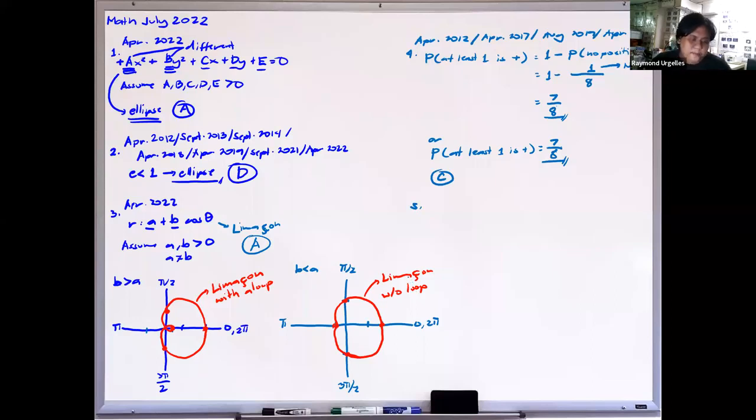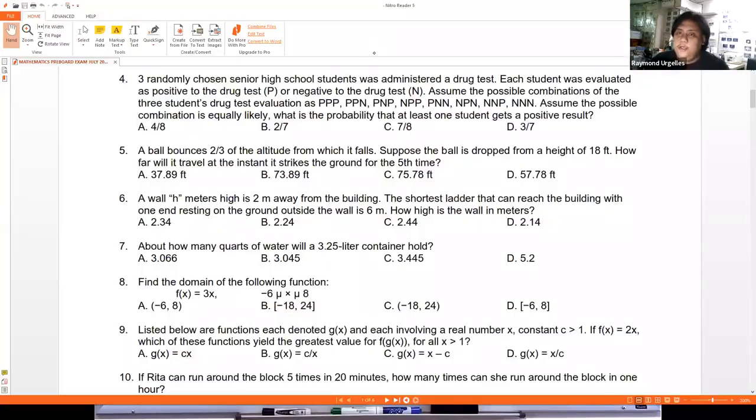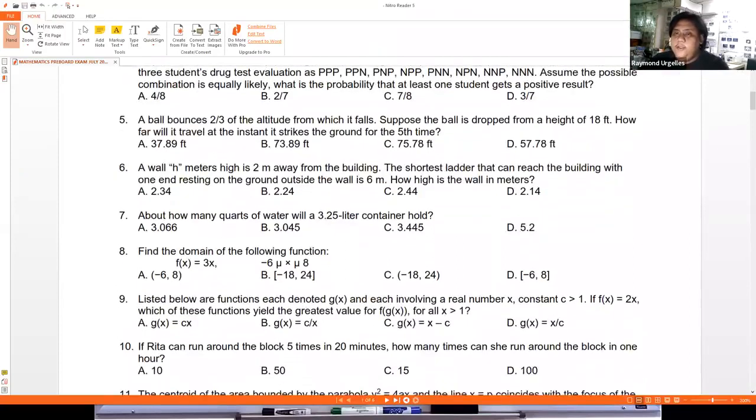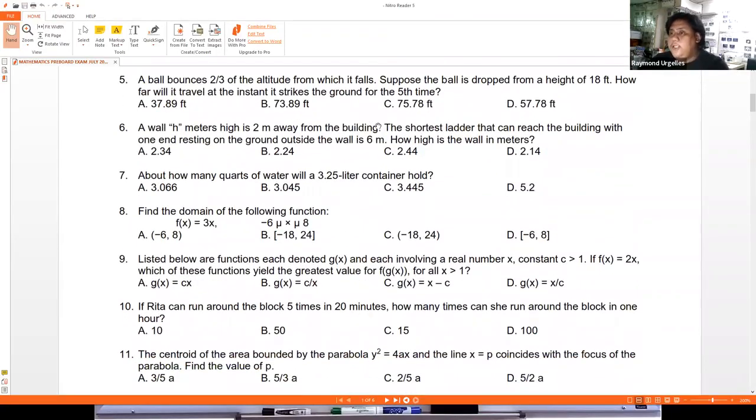Next, number 5. This problem appeared in September 2011, again in April 2015, and again in April 2022. For problem number 5, this is the question asked of us. This is in our lecture in algebra, so I will not explain it too much.